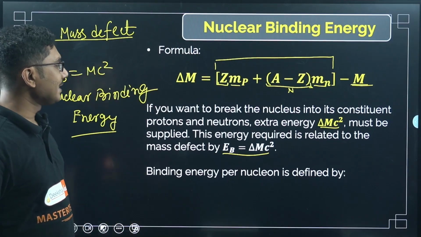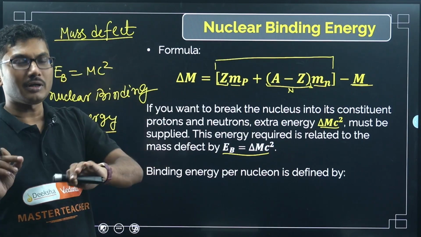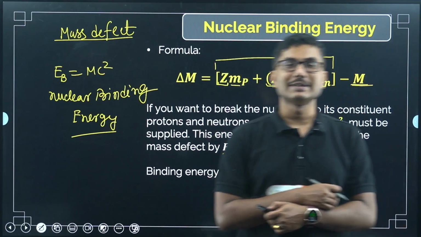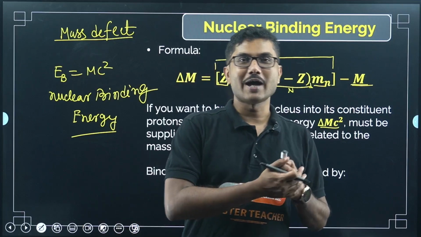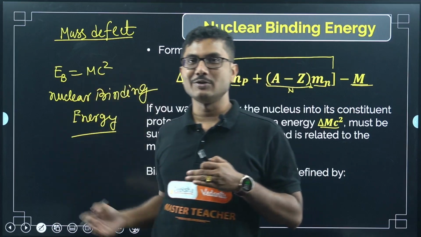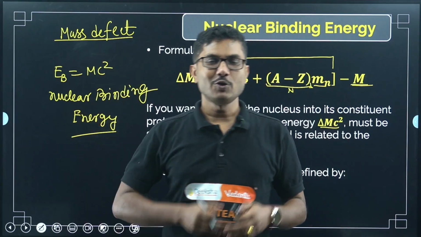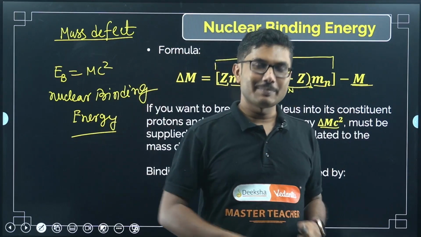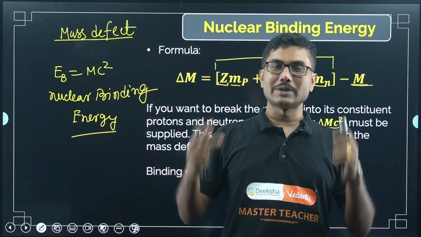Now the binding energy per nucleon is also important. So for binding energy per nucleon, you can say that you have 10 chapatis in your home and you have 5 members in your home. So how many chapatis per person in your home, on average? It will be 2 chapatis. How did you calculate it? Total number of chapatis divided by number of persons in your home, so 10 divided by 5, that is 2 chapatis.